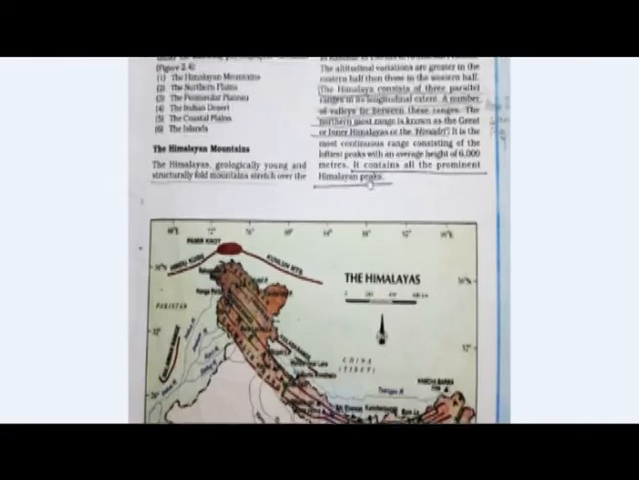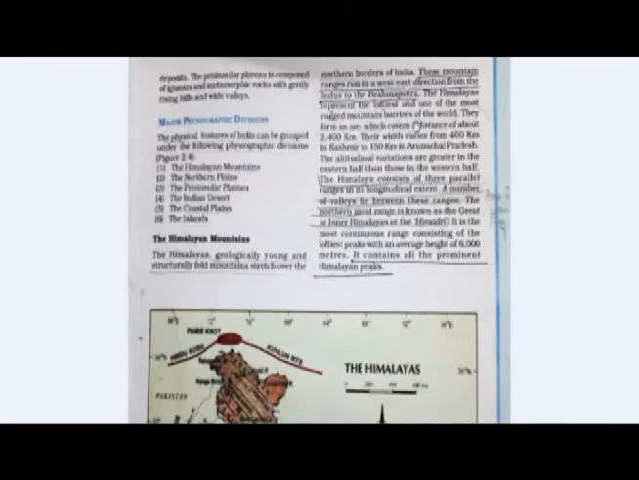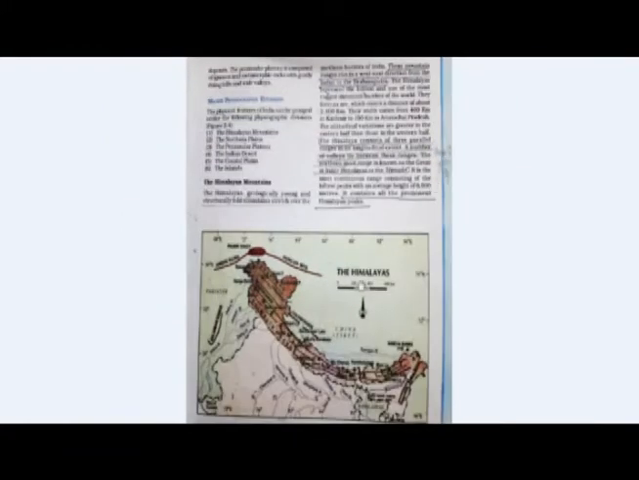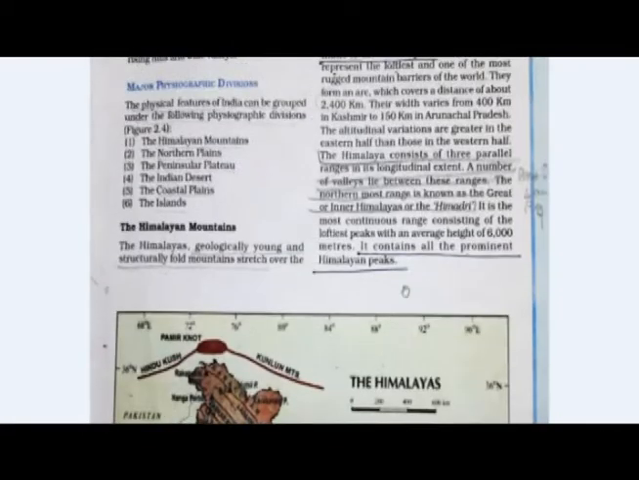They form an arc which covers a distance of about 2400 km. Their width varies from 400 km in Kashmir to 150 km in Arunachal Pradesh. So here the width is 400 km and here around 150 km. The altitudinal variations are greater in the eastern half than those in the western half.